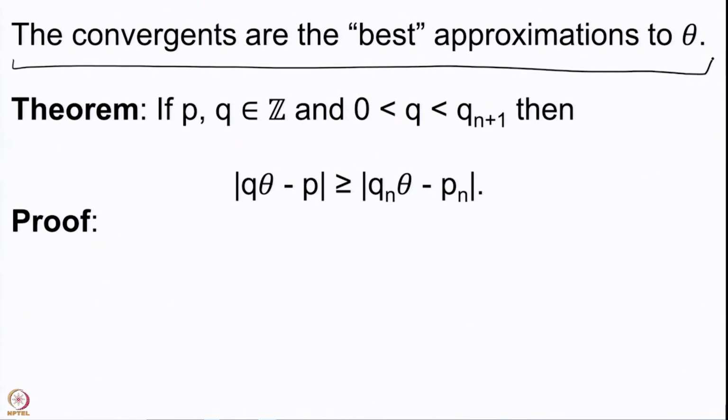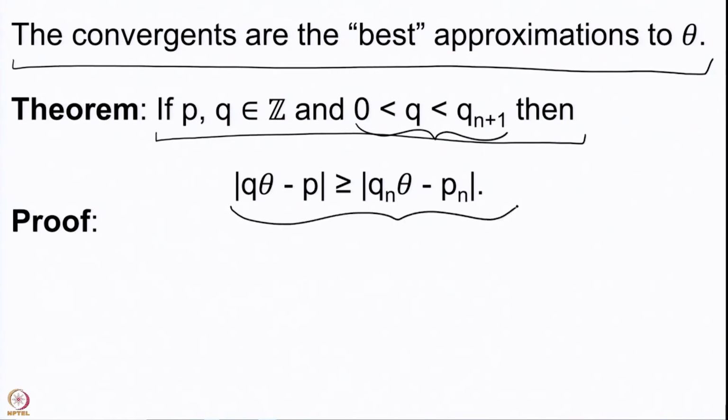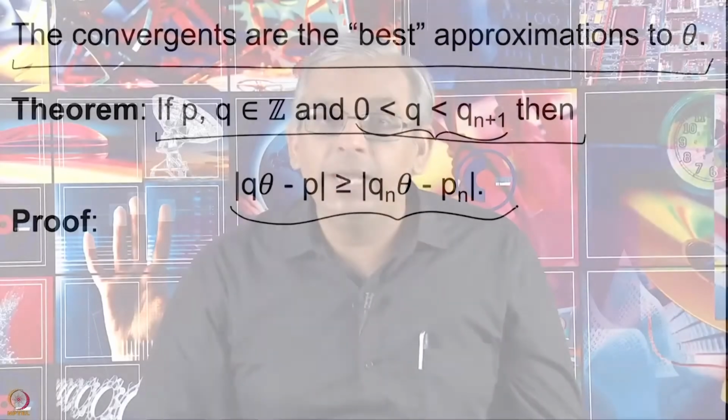That means, first of all, if I take any p and a natural q with the property that q lands between 0 and qn plus 1, then for any p, mod q theta minus p is bigger than or equal to mod qn theta minus pn. So, once you have a small bound on q, then the q theta minus p will never be smaller than qn theta minus pn.